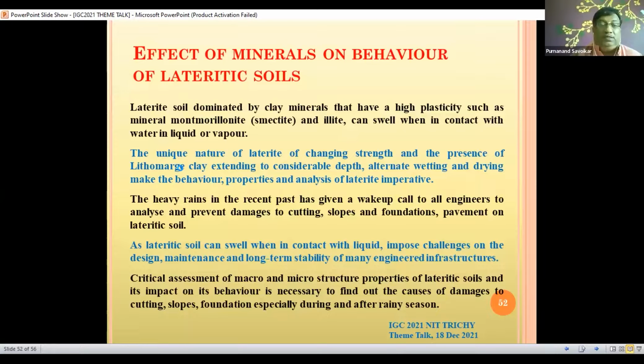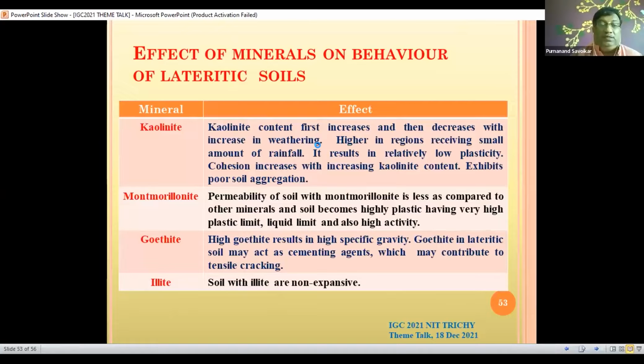So this is the data which is available, which shows that kaolinite content first increases and then decreases with increase in weathering. It means if the rainfall is very high, you will find less amount of kaolinite. If the rainfall is less, you will find kaolinite content can be more. If this kaolinite content is predominant, then we find low plasticity, and cohesion will increase with increase in kaolinite content. And if montmorillonite is present in predominant quantities, then the permeability of the soil is less, but the soil is highly plastic